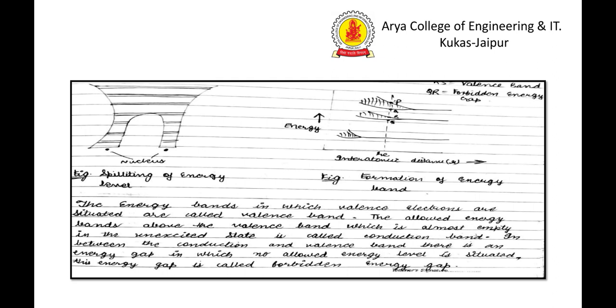Now if we take two germanium atoms, we show in this figure the splitting of energy levels. How will we justify it? The two nuclei and their corresponding energy levels. What happens in splitting?